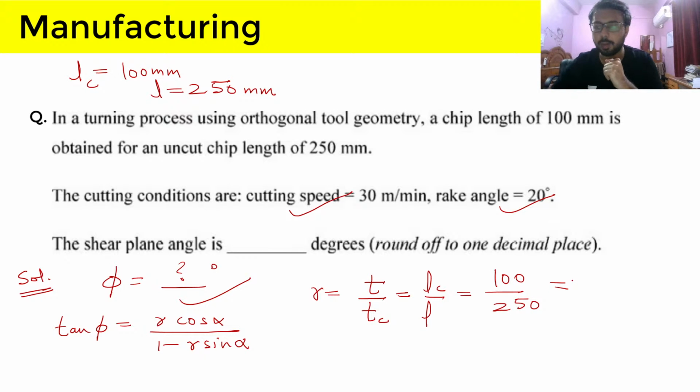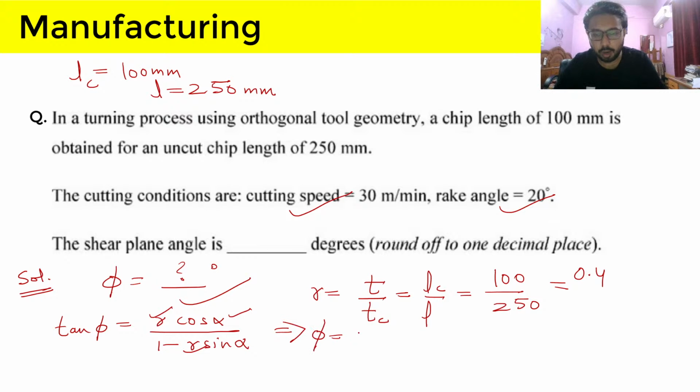So this comes out as 10 divided by 25, so 0.4, and we just put this r value here. Alpha is given as 20 degrees, so tan phi is 0.4 into cos 20 divided by 1 minus 0.4 into sin 20. So we will do tan inverse and find our final answer.